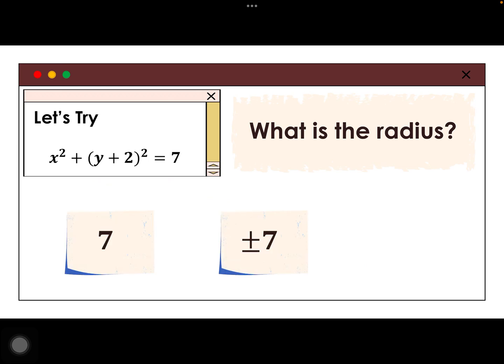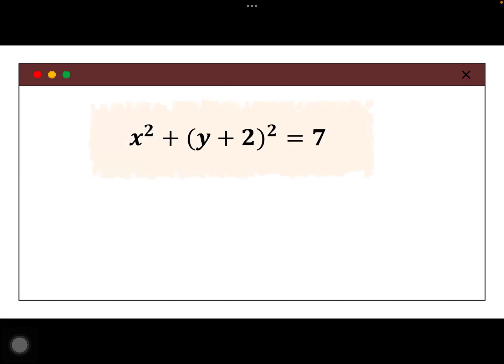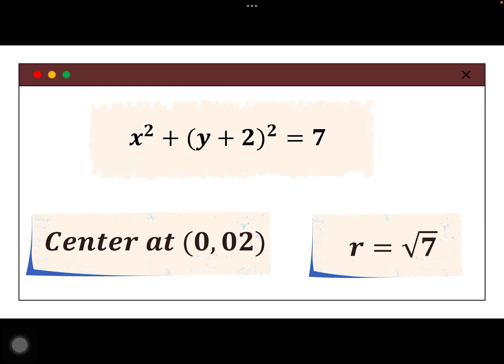Now, what about its radius? Is it 7? Or positive, negative 7? Or square root of 7? Aba, very good na. So, paano natin uli nakuha yung square root of 7? Again, your r squared is equal to 7. Getting the square root of both sides, we have there square root of 7 as the r. So, again, with this kind of equation, our radius is square root of 7, while the center is at 0, negative 2. It should be negative 2. Okay? Negative yon. Mali lang ng type.